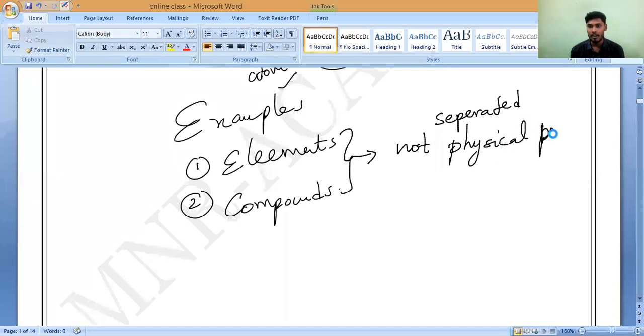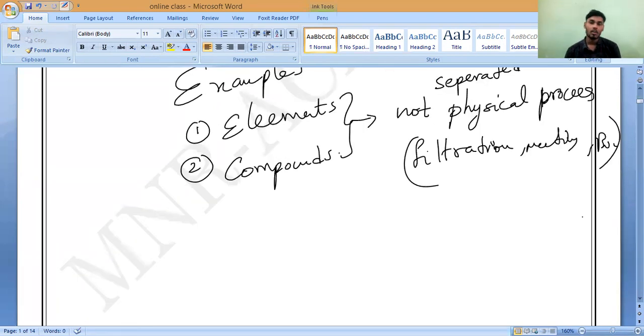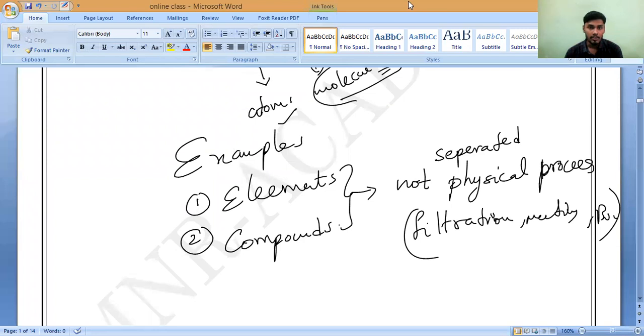What is the meaning of physical process? Physical processes are things like filtration, melting, boiling, etc. Yes or no? Please tell me. Yes, sir. We have studied this in the last class.